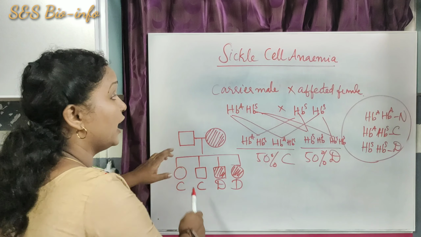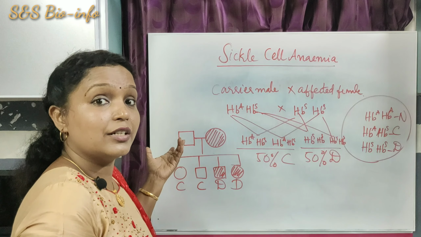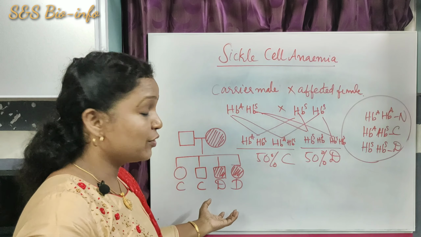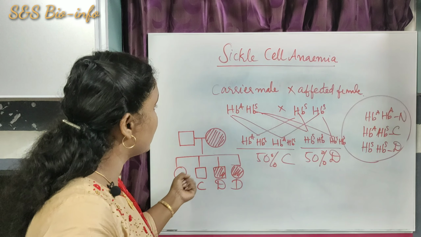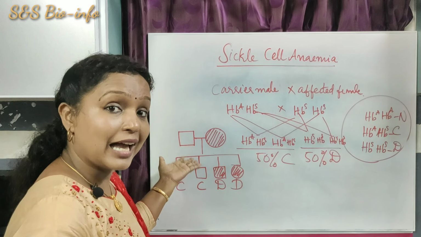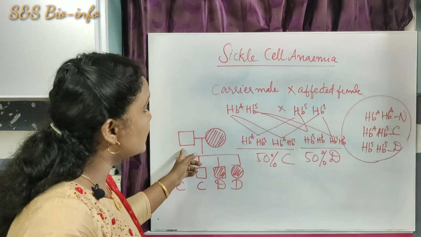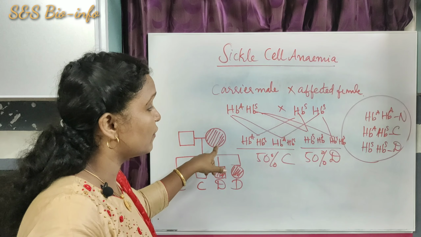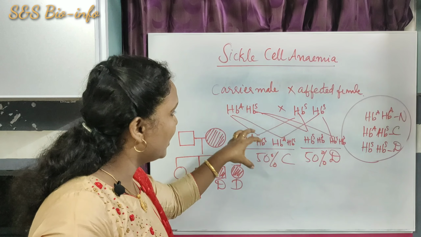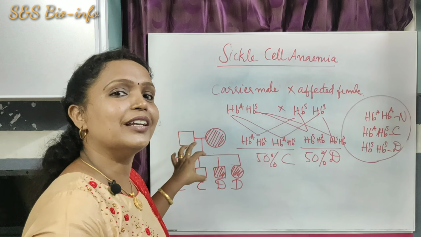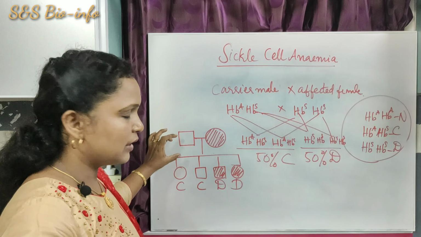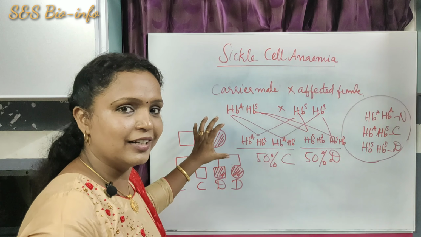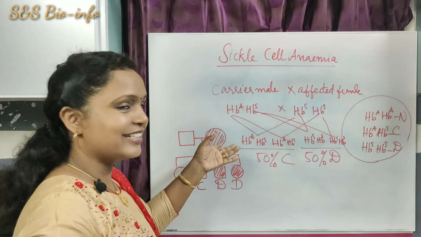Here the carrier male is not shaded, so we cannot tell whether it is a carrier or a normal individual just by looking at the symbol. By seeing the percentage of affected children, we can easily understand whether the male parent is a carrier. If one parent is a carrier and the other parent is affected, the cross will be like this. Similarly, you make the cross like this, and then you can easily understand whether the unshaded symbol is a carrier or normal. The shaded symbol, of course, is diseased. This is the easy way to understand the pedigree.